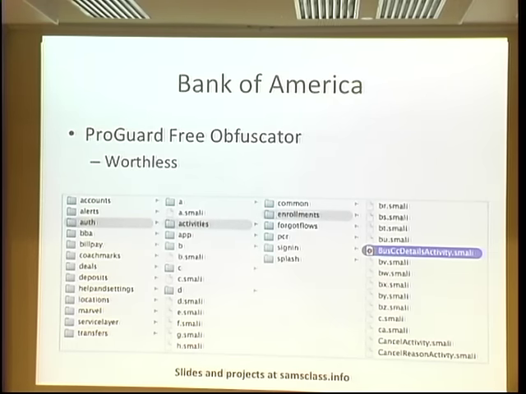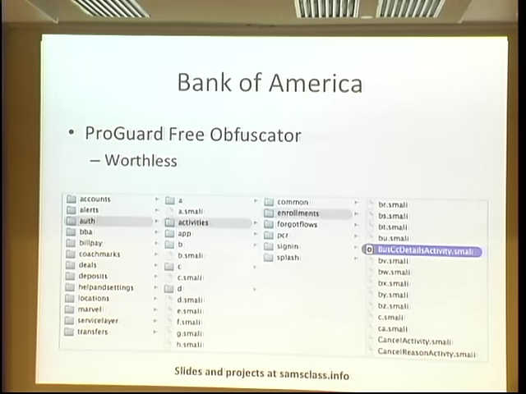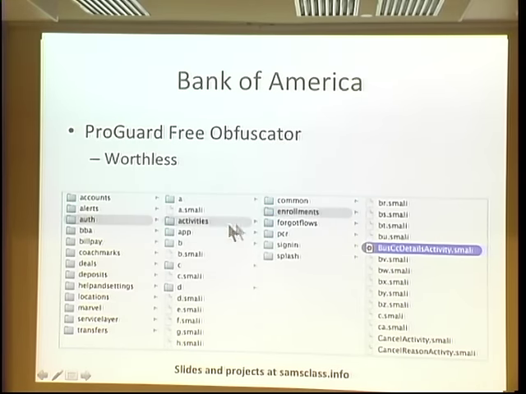Now, Bank of America uses the standard obfuscator called ProGuard, which is built into the Android developer suite, and it's completely useless. ProGuard is like a security guard that locks half the doors and then goes home. As you can see, all these things are still readable. It took some of them and turned them into A, B, and C, and left a whole bunch of them alone, like activities, enrollments, business credit card details, just sitting here while the rest is like BR, BS, BT. So it does remove some of the names of the files and change them, but it leaves the variable names readable, so what was the point of that? And all the important functions keep their original explanatory name.